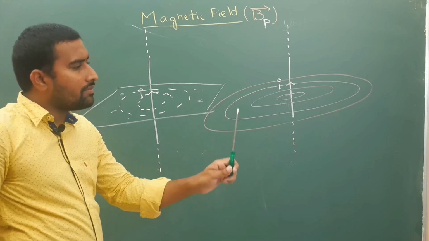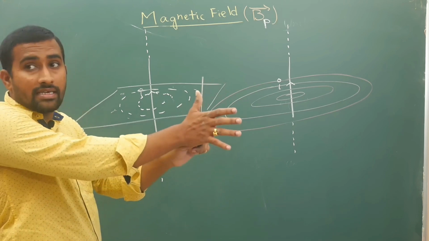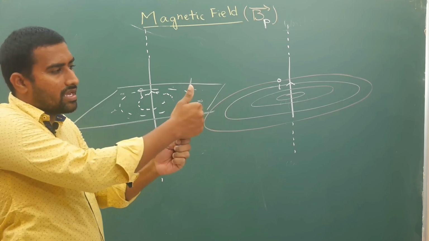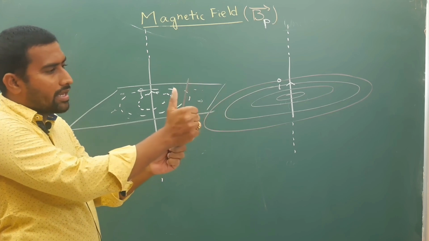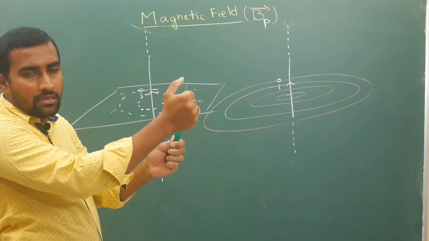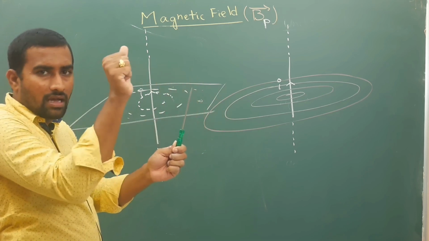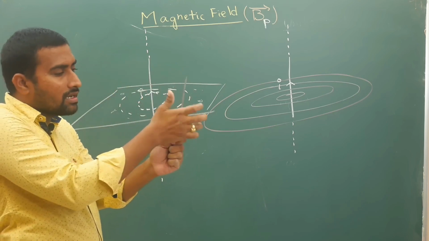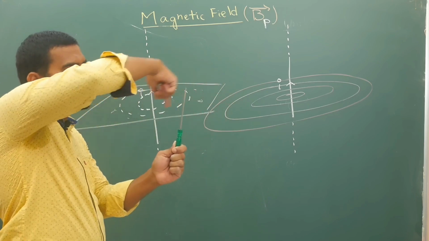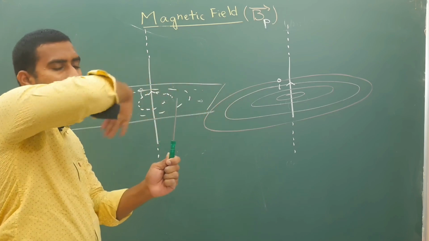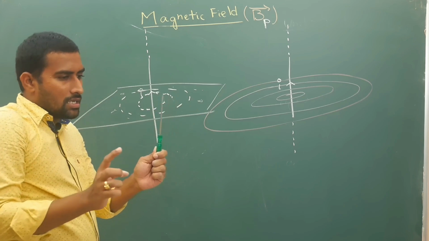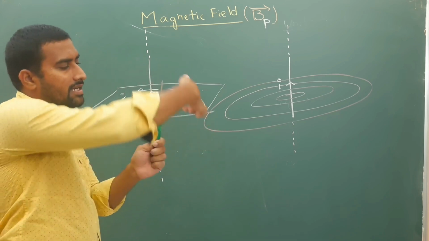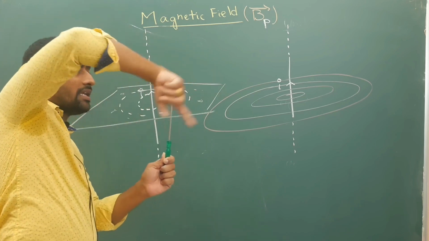So if you have the conductor and you hold it in your right hand, the thumb is pointing in the direction of current, thumb for current. If you curl your fingers like this, then the magnetic field lines will be like this around your current carrying conductor.